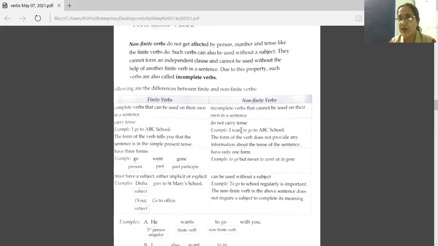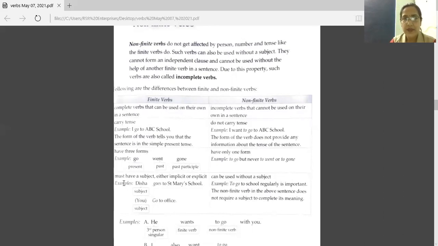They have only one form. This to go, it's not telling us which tense it is. And it is not having three forms like go, went, gone. To go, we cannot write as to went or to gone. That is wrong. You have to write the base form here. To go.